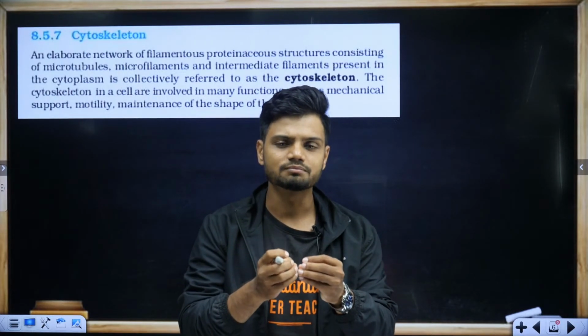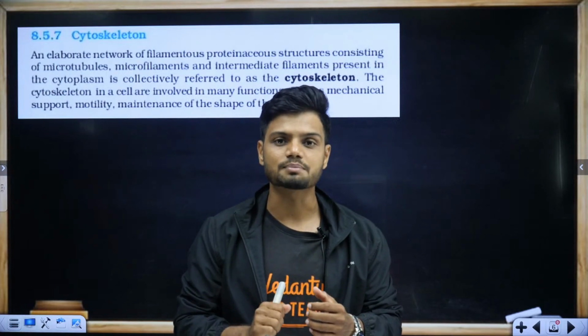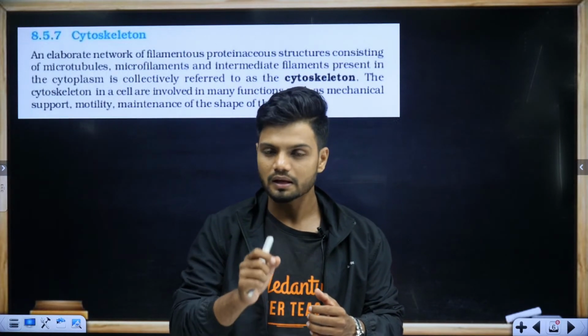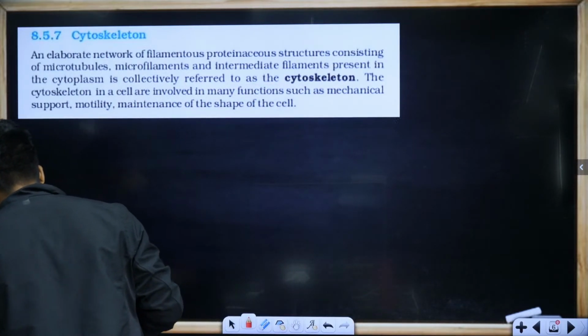In the case of the cell, we have three different types of cytoskeleton. Each one is very important, so understand first. There are three types of cytoskeletons found inside the cell.